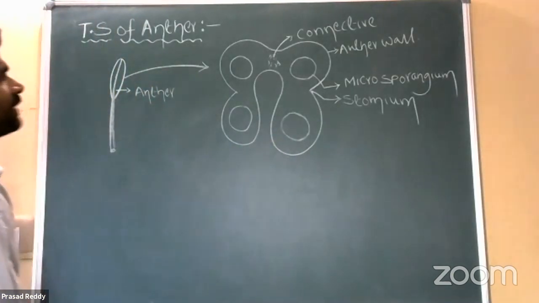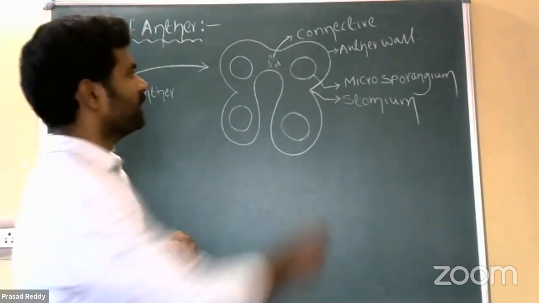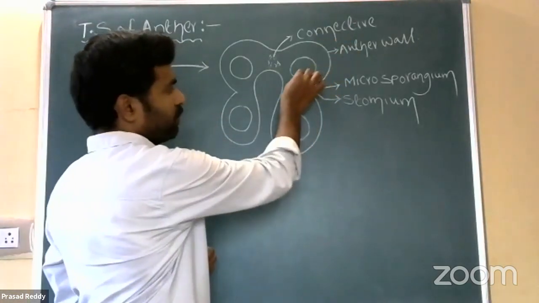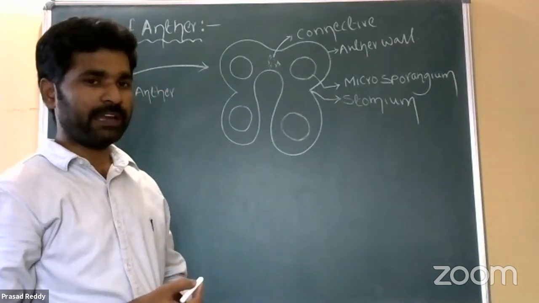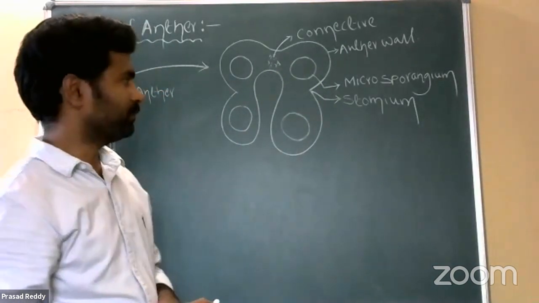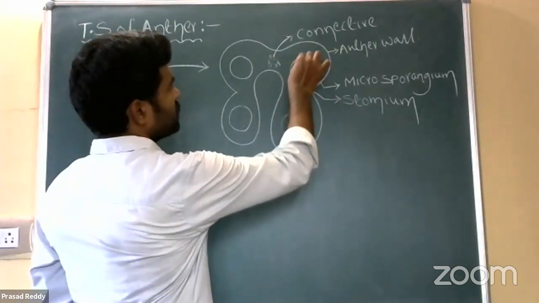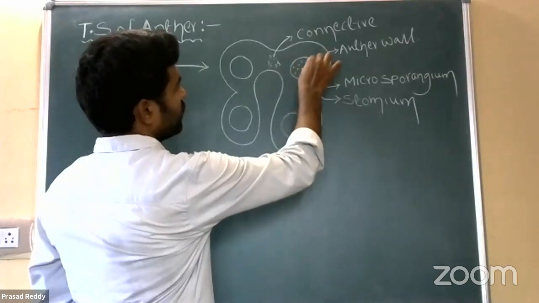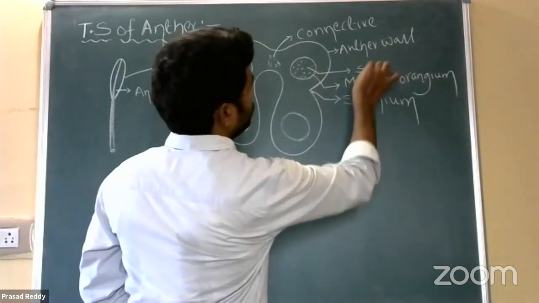See, the TS of anther is clearly differentiated into two main parts. One is anther wall and second one is microsporangium. Right? Anther wall and microsporangium. Otherwise, better to take sporogenous tissue. So, what type of tissue is located inside the microsporangium? Sporogenous tissue.